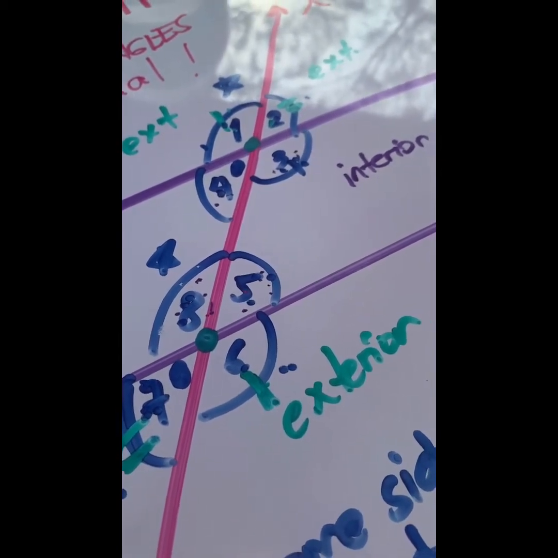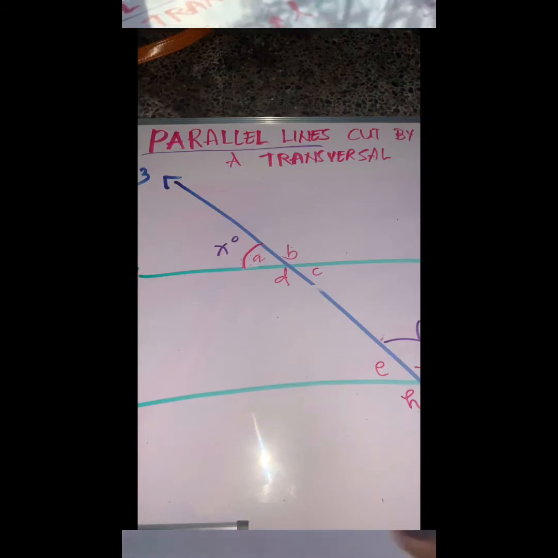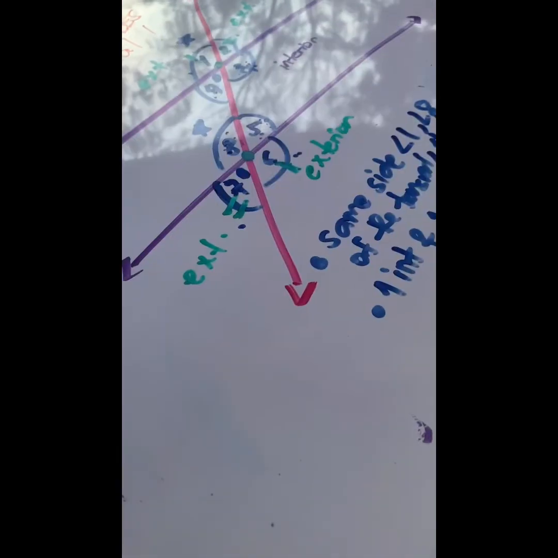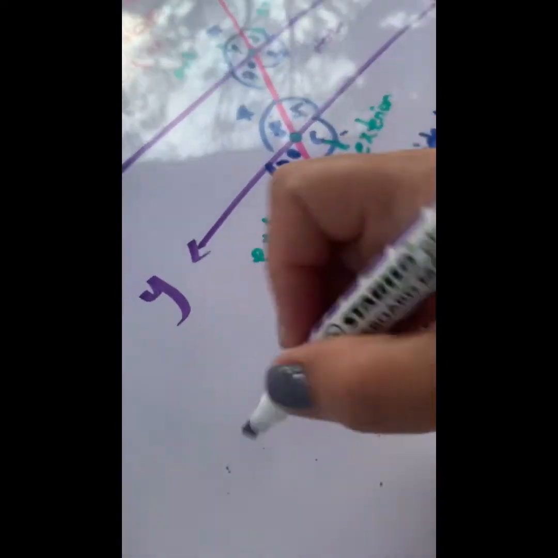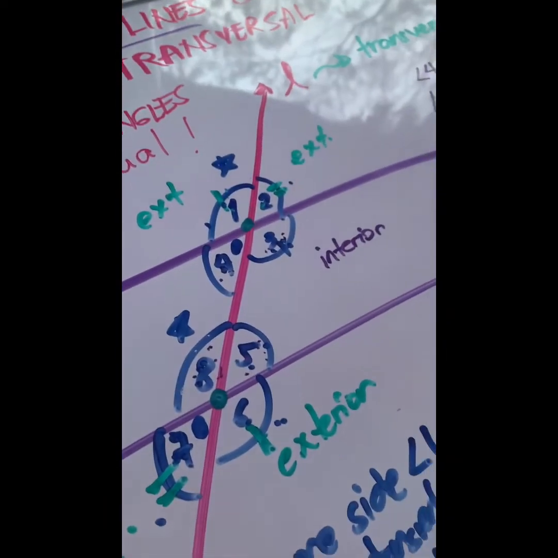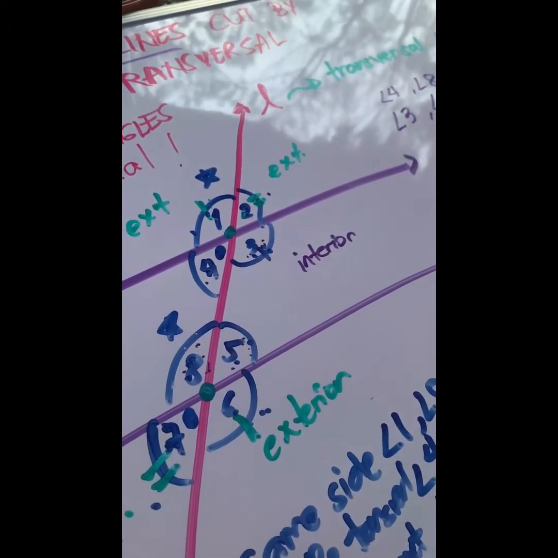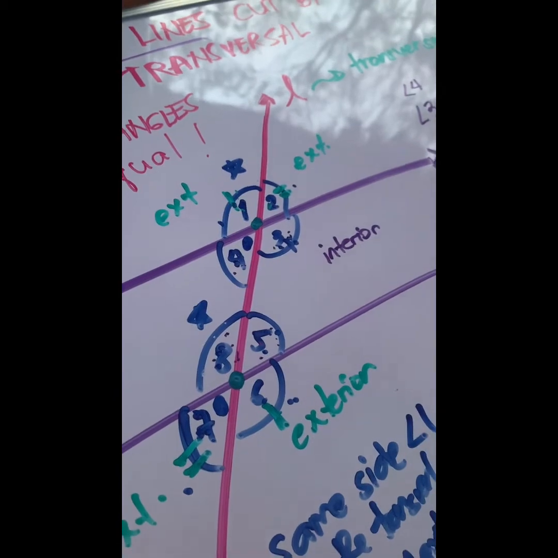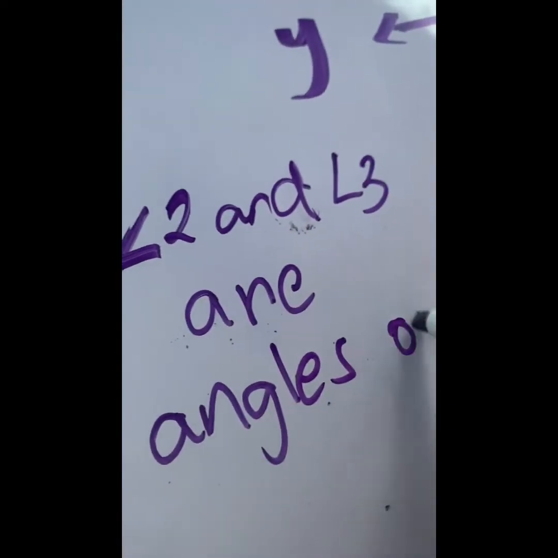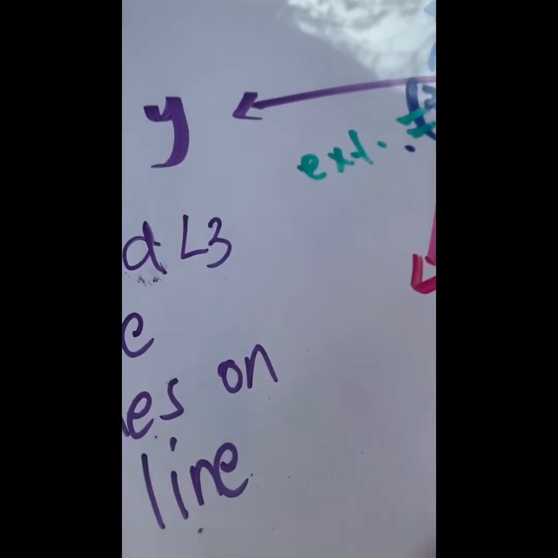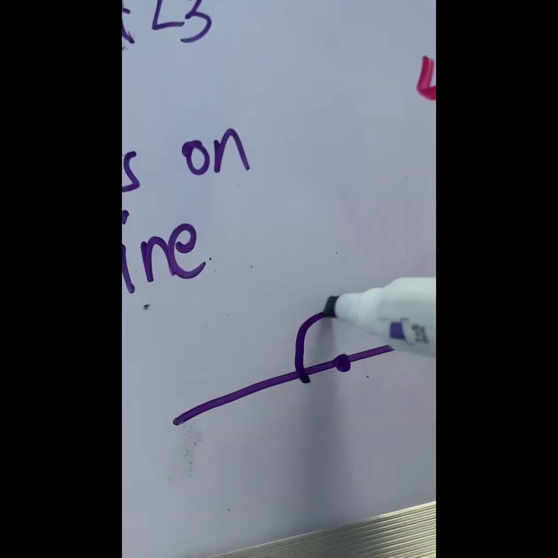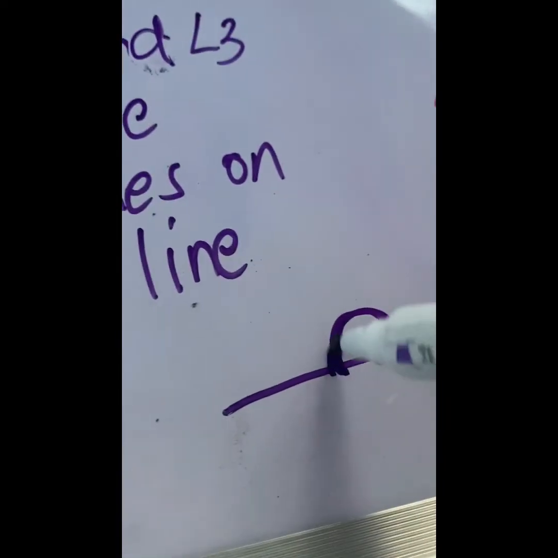They are angles on a line. Okay, what do you know about angles on a line? Angle 2 and angle 3 are angles on a line. What do you know about, do you have an idea that if you have a line, what do you think is the measurement of this one in degrees? You're correct.